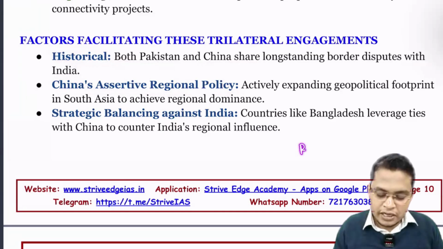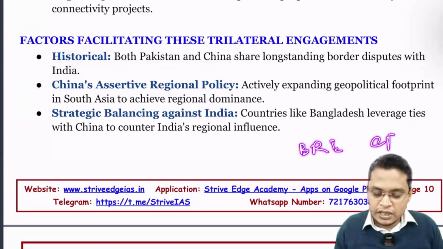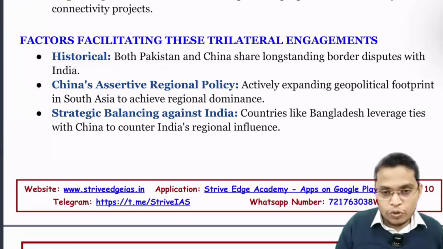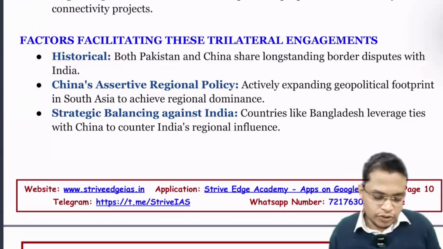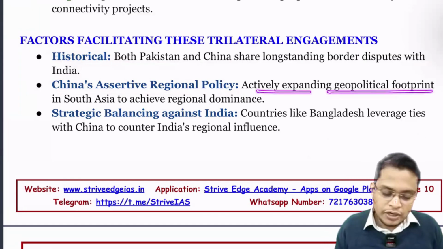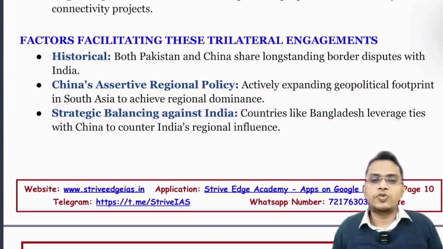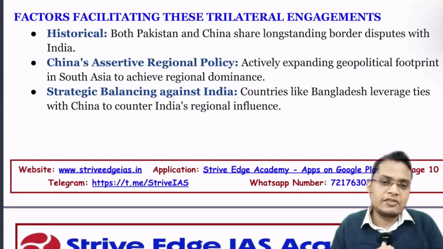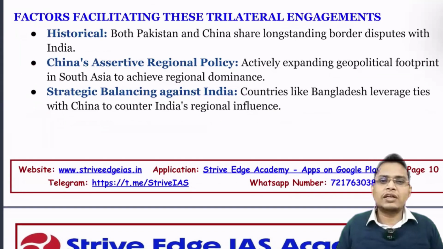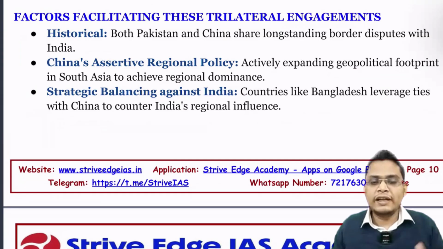For example, BRI, the Belt and Road Initiative, then the China Pakistan Economic Corridor. They are also funding a lot of port projects in the Indian Ocean under the String of Pearls. So they are actively expanding their geopolitical footprint in South Asia to achieve regional dominance. Then strategic balance against India. So a country like Bangladesh tries to leverage China to counter India's regional influence. A small country like Bangladesh is fearful of India, so they want China to be involved in their developmental projects to counter India's influence.